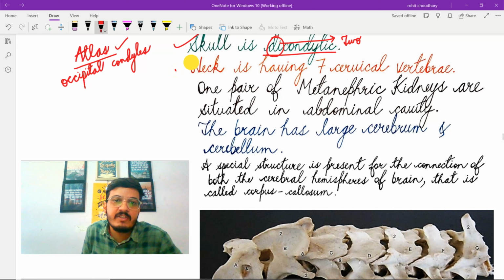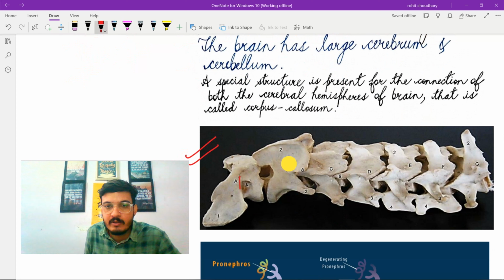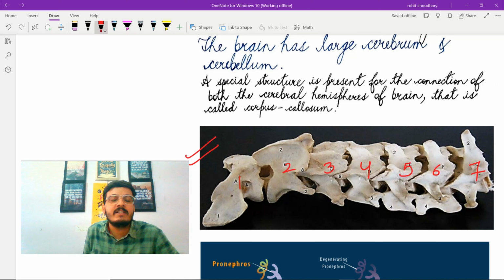The next characteristic feature is the neck has 7 cervical vertebrae. So these cervical vertebrae support the weight of the head. And these cervical vertebrae allow for a wide range of neck movement. So this is the picture of cervical vertebrae. As we can see, how many cervical vertebrae are present? 1, 2, 3, 4, 5, 6 and 7. So there are 7 cervical vertebrae present and they support the weight of the head.